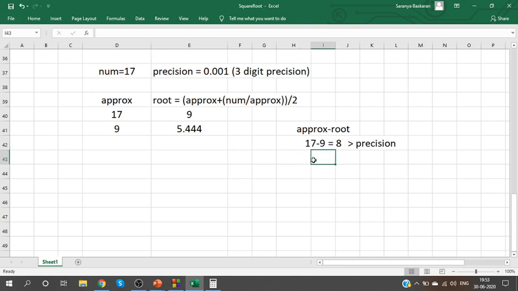Even now, the difference will be greater than precision for these set of values. When the difference is more than precision, what should you do? Give this 5.444 to approx and calculate the new value. When you calculate, the new value will be 4.283.